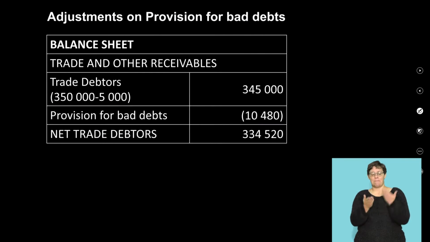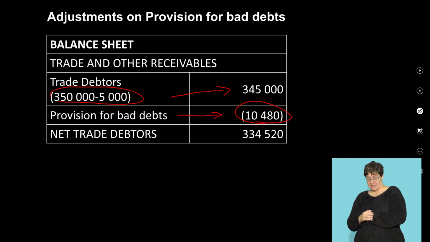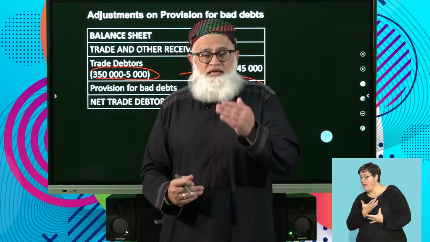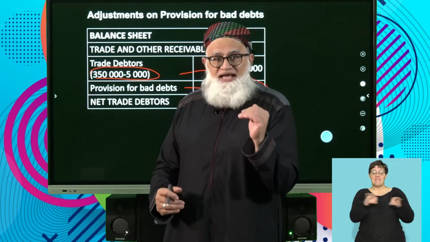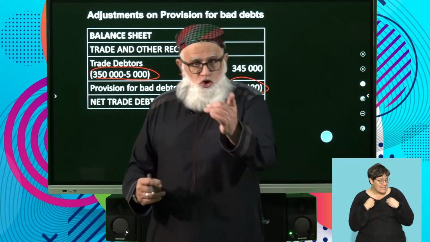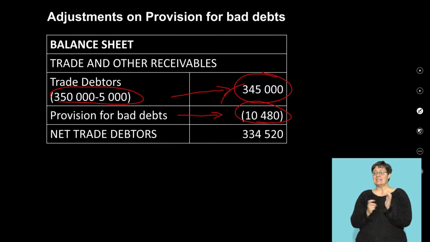Now look at your balance sheet. Here we go. Remember what we said? There's my trade debtors, 350 minus the 5,000 first to give me my 345. Then we said provision for bad debts. It's my new provision, remember, 10,480. So this clearly indicates to you that provision for bad debts is a negative asset. It reduces the value of your asset. Which asset? Debtors control. Look at it. You've got 345,000 as your debtors control, less your provision of 10,480 to give you net trade debtors of